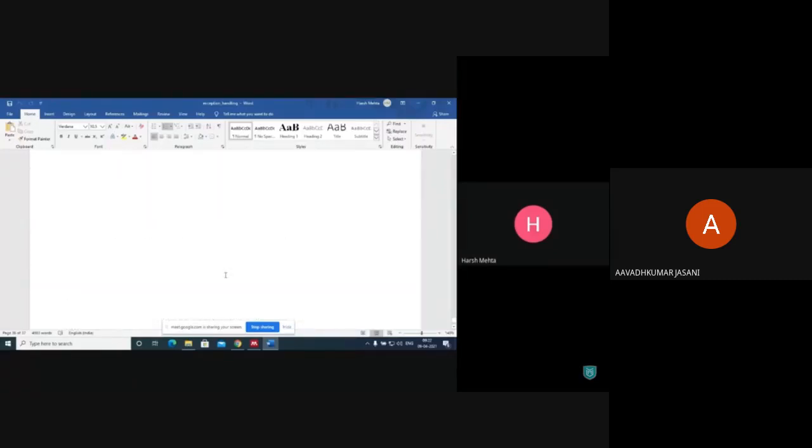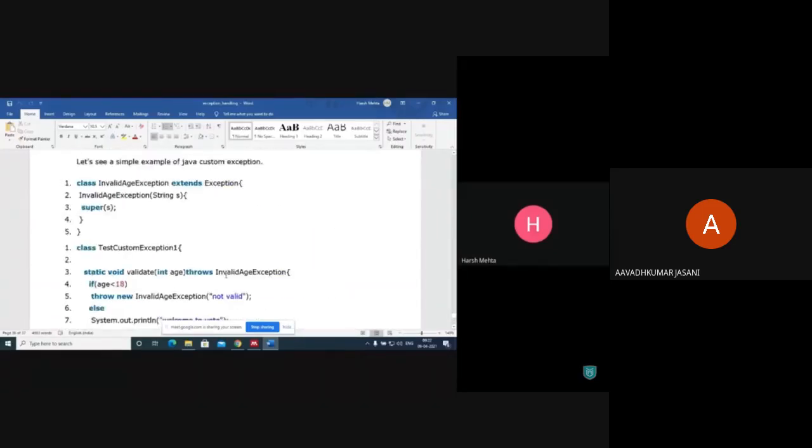This is the example of a custom exception, right? So once again, custom exception, what are the steps? The class we need to define with a custom exception name, whatever name we want to give. It needs to extend Exception, then a constructor, then super.